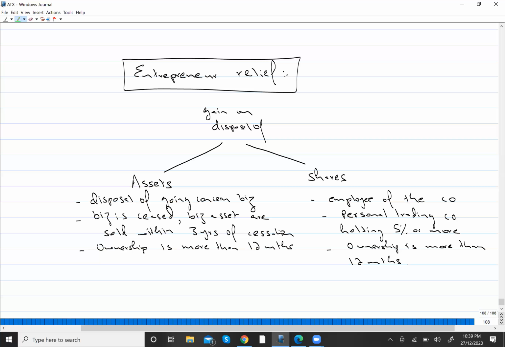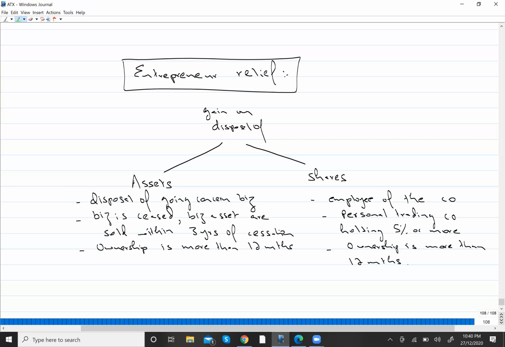Secondly, it will not include any stock. If you're selling stock, that will not result in a chargeable gain. That is basically trading income. First of all, it should be a non-current asset, and secondly, it should be a business asset.